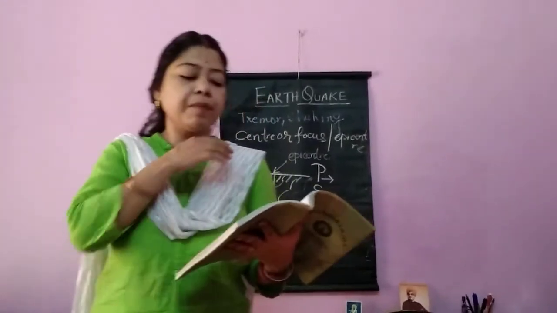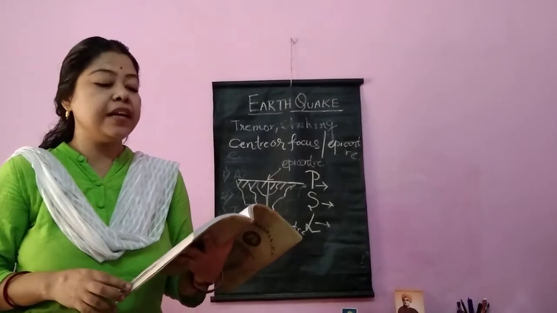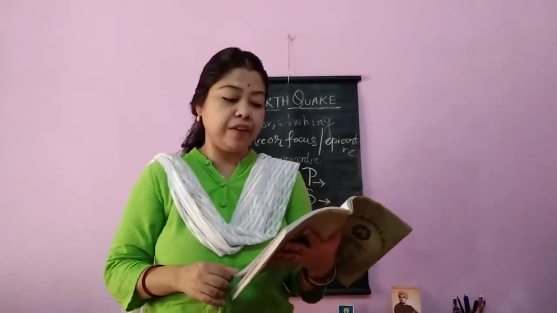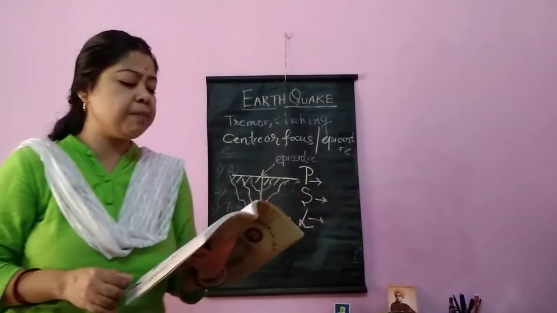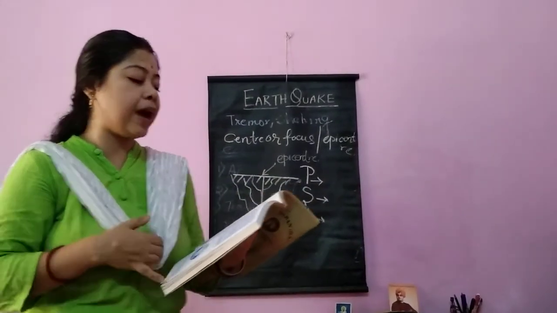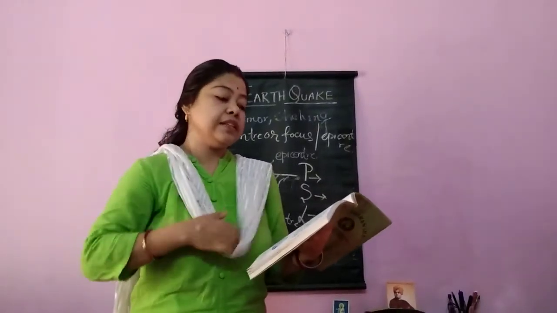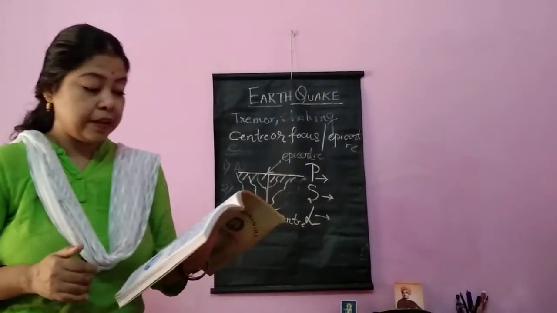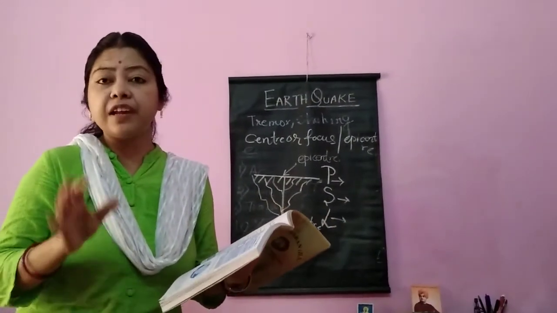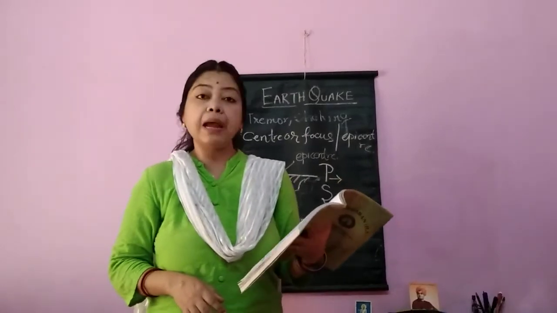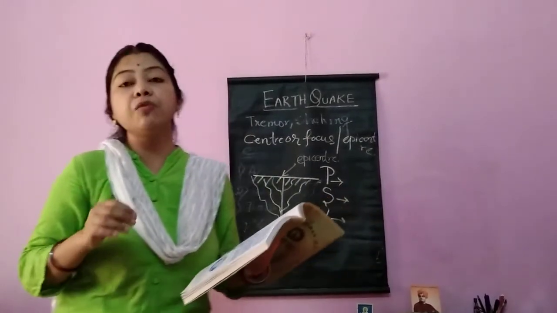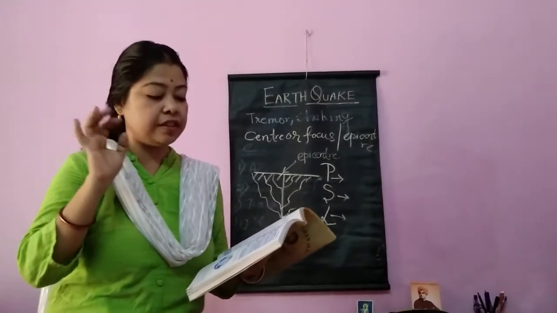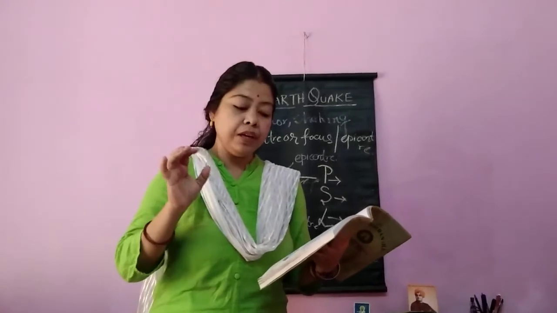Point number 2 is very important. The wavelength of the primary wave is short, medium for secondary wave, and longest for long wave. Third, as the primary wave proceeds, it strikes parallel to the direction, secondary wave at right angle and long wave obliquely. Fourth point, very important. Primary wave can pass through solid, liquid and gaseous. Secondary wave only solid and long wave only solid.